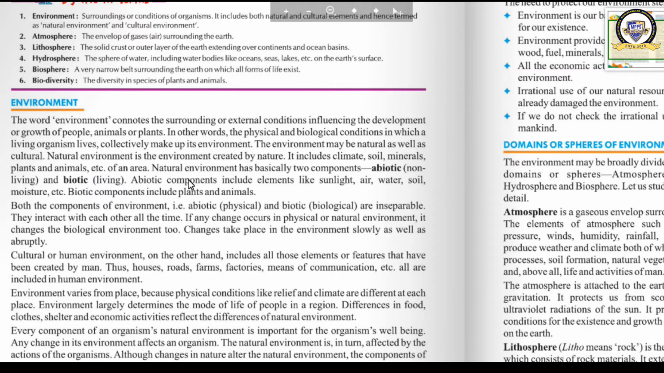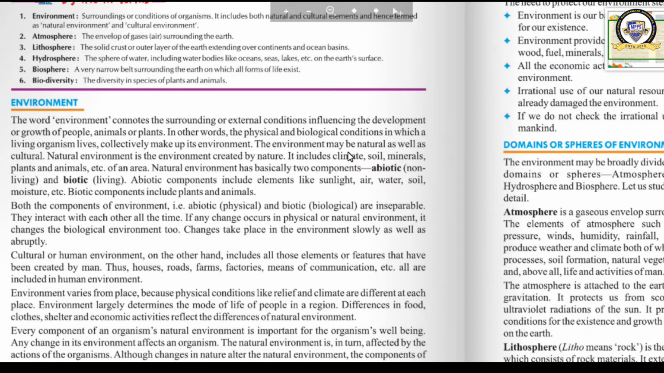Have you understood it? We have defined the term environment and we have seen the two components of environment. We took the first one, which is natural environment, and natural environment has two components, which are they? Biotic and abiotic. What do you mean by biotic component? Living organisms. What is abiotic component? Non-living organisms. Examples also you can write. Okay. Now we are moving ahead.